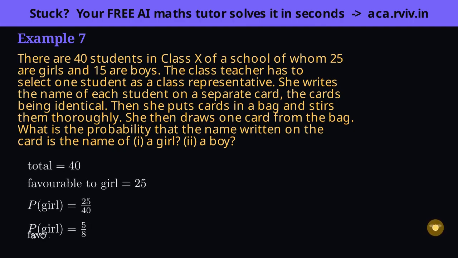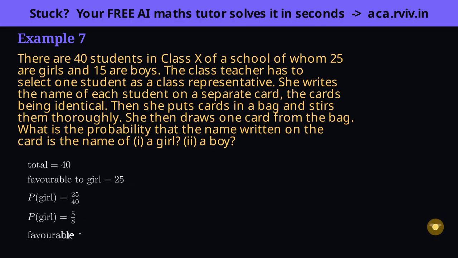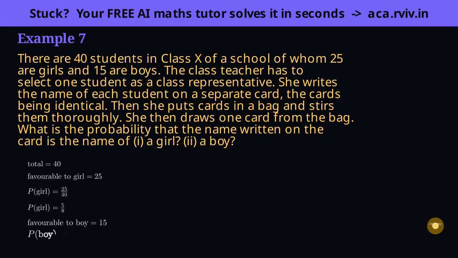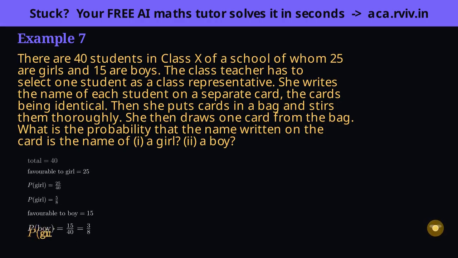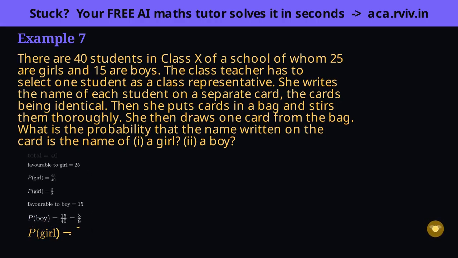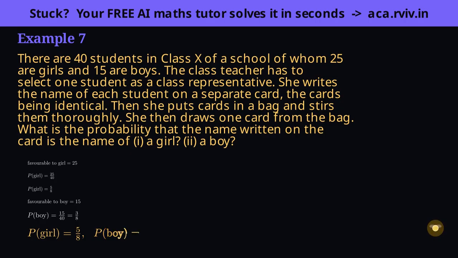Part 2 wants a boy. There are 15 boys, so 15 favorable cards this time. 15 out of 40, and dividing both by 5 gives 3 over 8. Insight, 5 eighths plus 3 eighths is exactly 1, and it must be, because every single card belongs to a girl or a boy, so girl and boy are complements that fill the whole. That sum to 1 check is a free way to catch a slip.